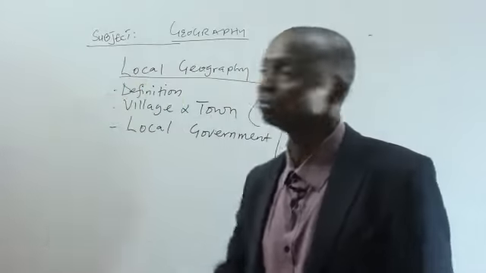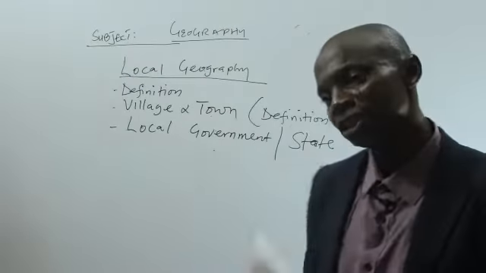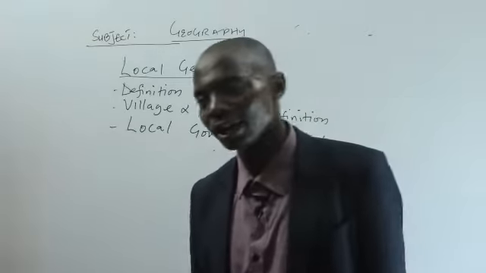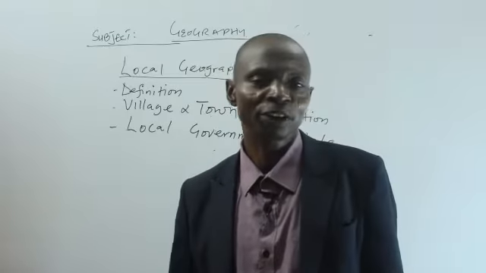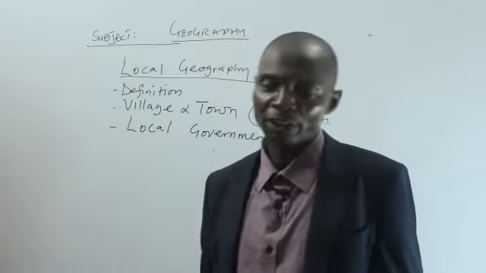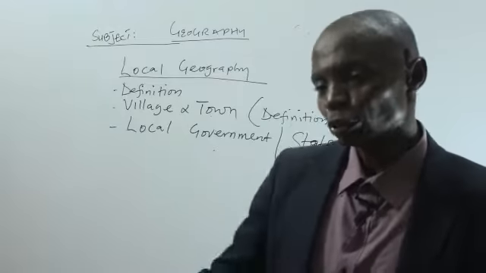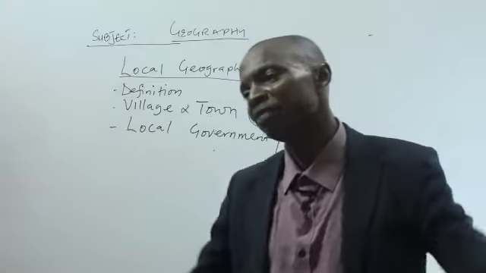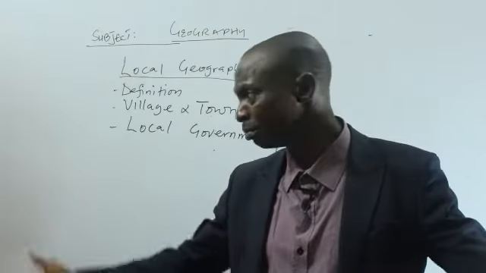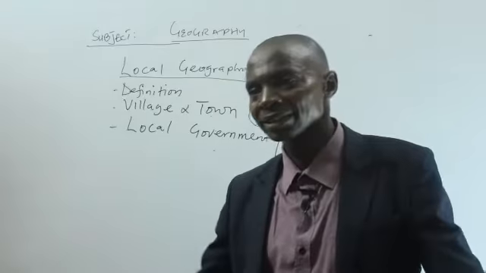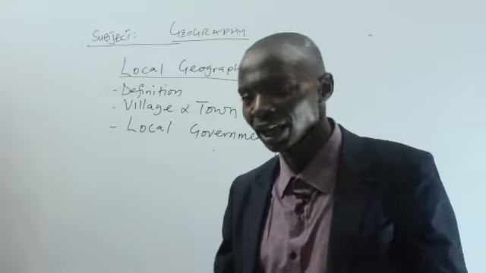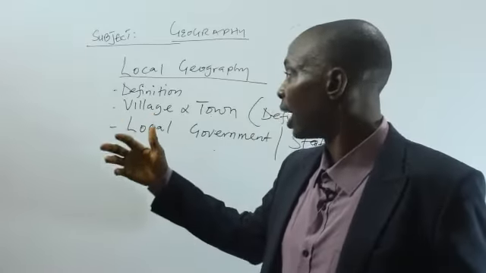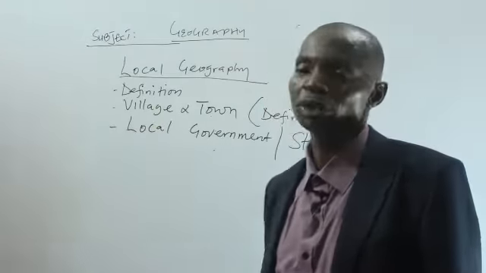By the name, local geography is the study of our local environment. And whenever we are talking about environment, we are talking about either your physical environment or your socio-cultural environment. What do we mean by physical environment? Physical environment involves something like the mountains around us, rivers around us, valleys around us, vegetation around us. All these are examples of physical environment.